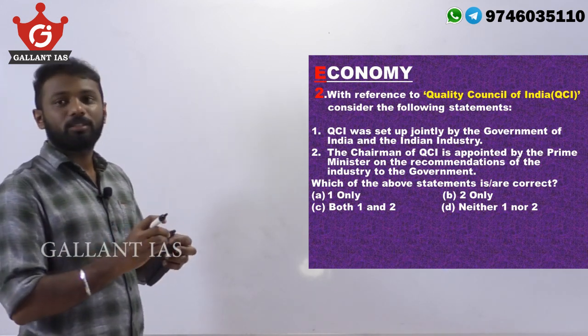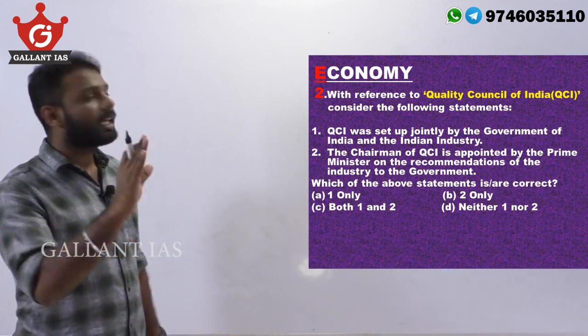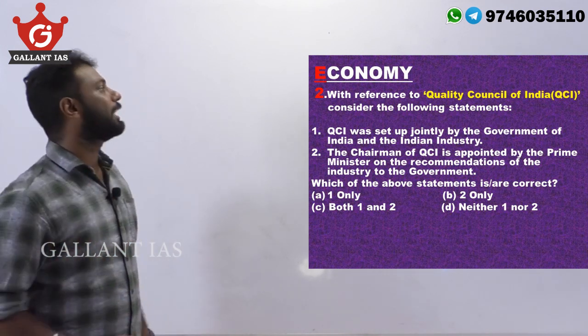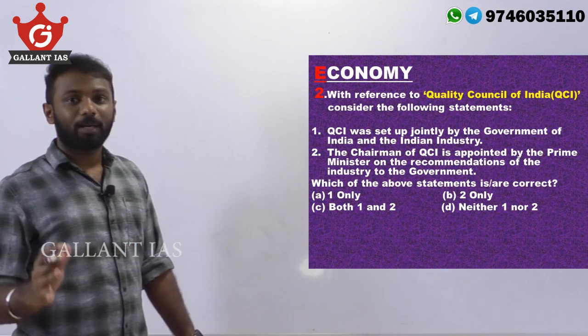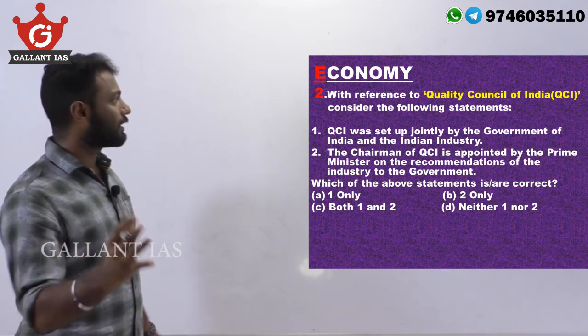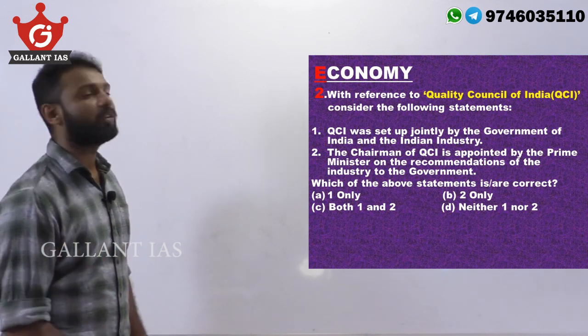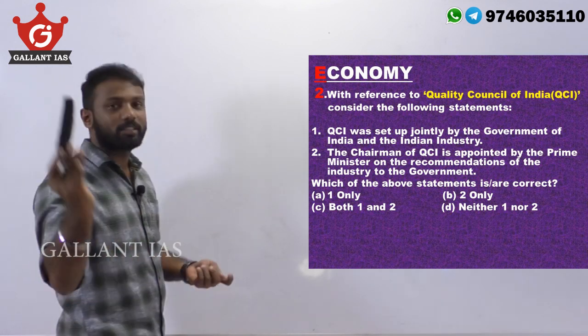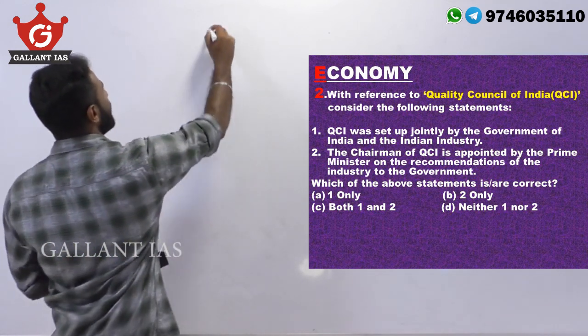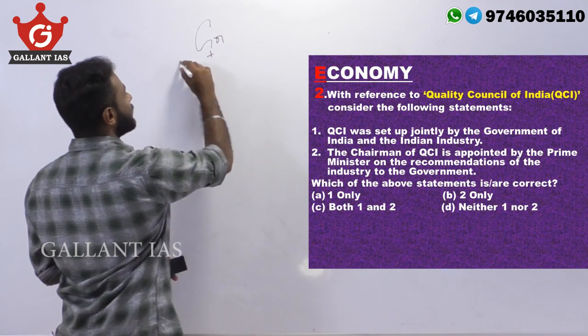So regarding QCI, that is Quality Council of India. The objective of QCI is to promote quality and to establish accreditation structure. That is the core objective of QCI. And it was established jointly by the Government of India and industries.